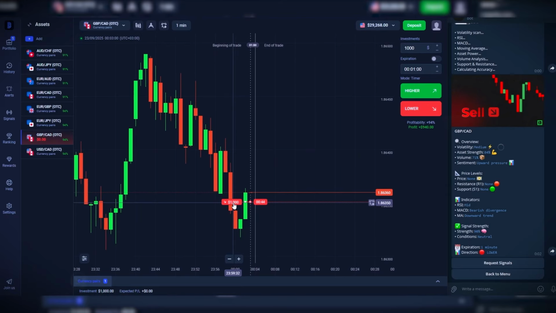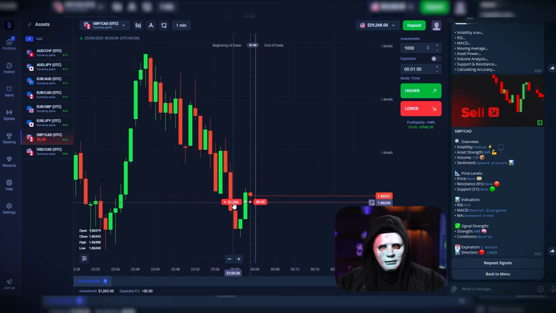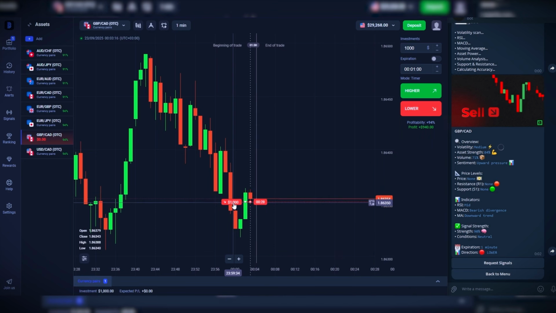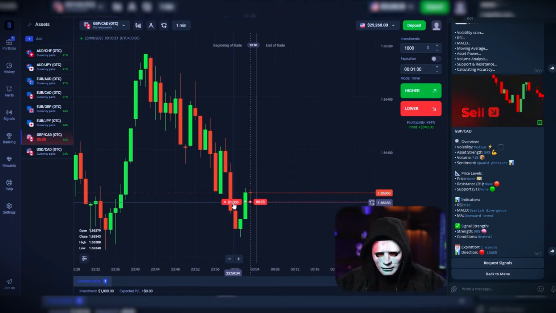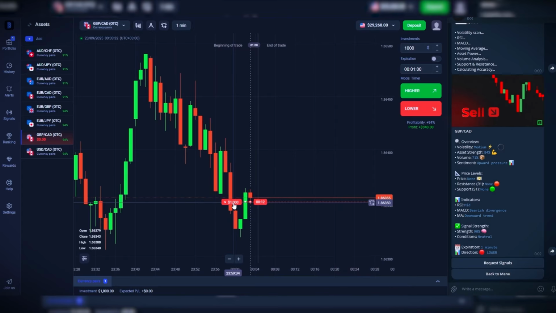Let's wait. Let's see how this turns out. But right now, okay. It's not the most pleasant situation when the chart is above the entry point. But in any case, we still have 30 seconds left. We can see that the candle is leaving a shadow. It's not letting it grow. We're going lower. We can't break through a certain resistance. That's why I think the red candle should drop sharply now, because buyers can't handle the resistance.